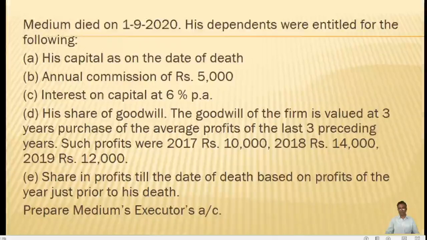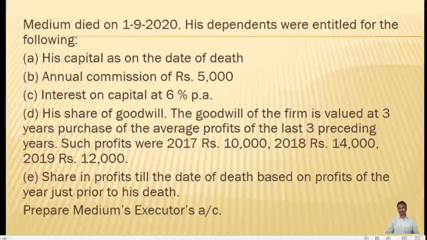So the deceased partner is not entitled to the full amount because he is not alive for the full year. We have to calculate only up to the date of death. Then also it is given interest on capital at 6% per annum. So the rate of interest is per annum. 6% is for 1 year. The deceased partner is not alive for the entire 1 year. So we have to provide only till the date of his death.